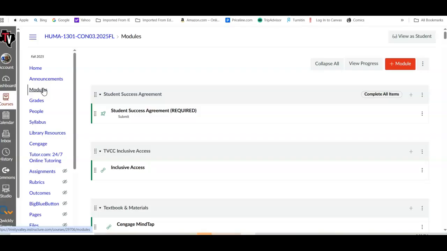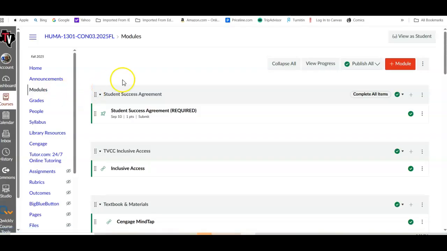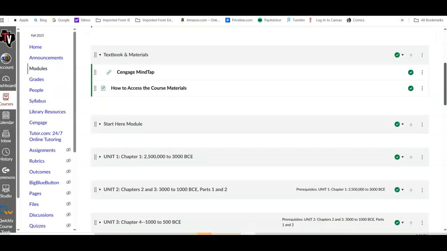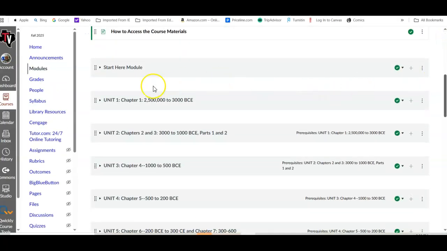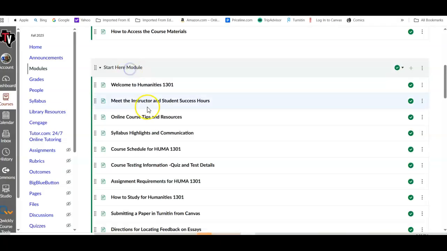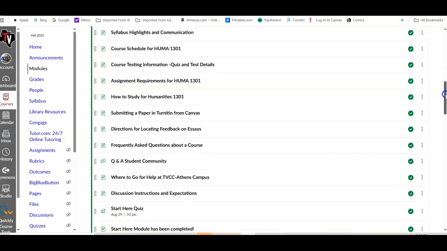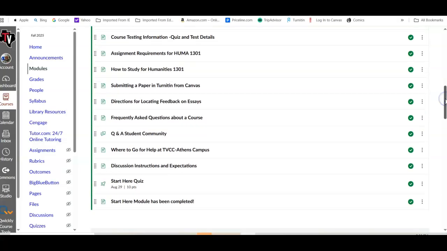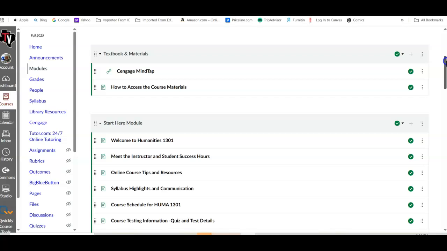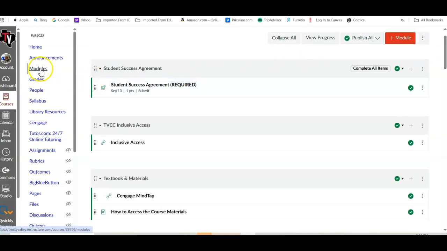As you go through the modules, I do have them set up according to different units by chapter. When you go to the Start Here module, you'll see some details, some information. You'll see about the course schedule that's set up. That's interesting for you to look at. It's needed for you to follow. You'll also see the Start Here quiz, which is designed just to give you practice in taking quizzes in Canvas modules.